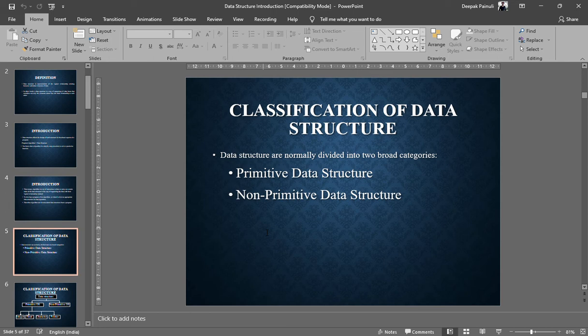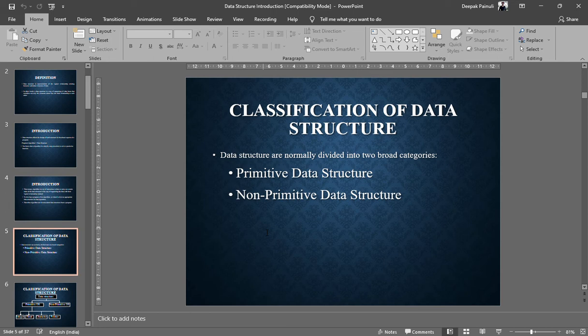right? Non-primitive data structures are the structures which nowadays are provided by the compiler only, but in the initial phase those were developed by some coder or some developer for their use cases, for different use cases. For example, someone designed an array for sequential allocation of multiple values, right?